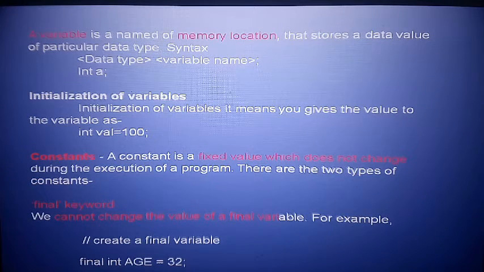The final keyword. Just like the name defines, it means we cannot change the value, it is the final value. For example, final int age is equal to 32. So 32 is stored in age, and this is fixed. It does not change when you use it in programming.